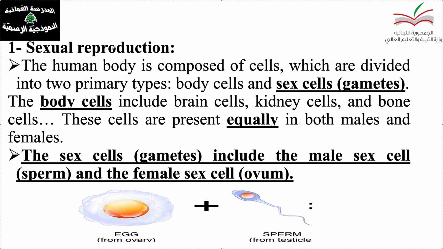This type of reproduction cannot occur without the presence of either male or female. Always we need male and female. For example, like humans and animals. Here we can see how we can divide the body cells. So the body cells, the body of humans and animals, also are divided into two primary types. We have the body cells and the sex cells.